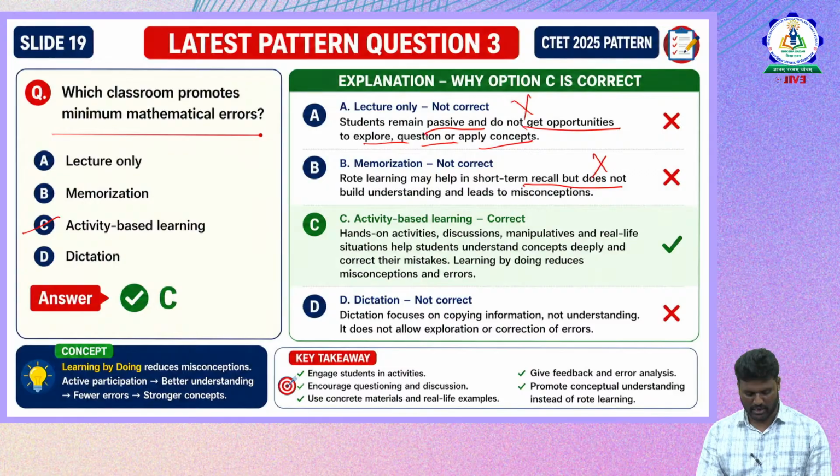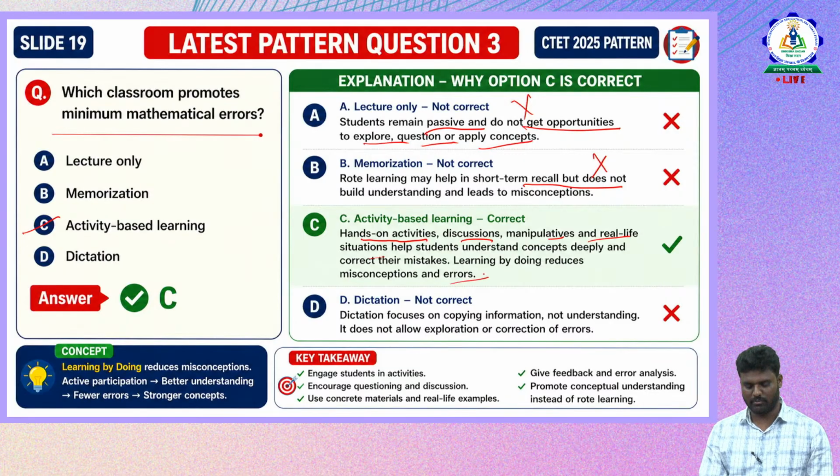Now option C is activity based learning. In activity based learning, the student gets the opportunity for hands-on activities, discussion, manipulatives, and connection with real life situations, which help the students understand the concept deeply and also correct their mistakes. Learning by doing reduces misconception errors.